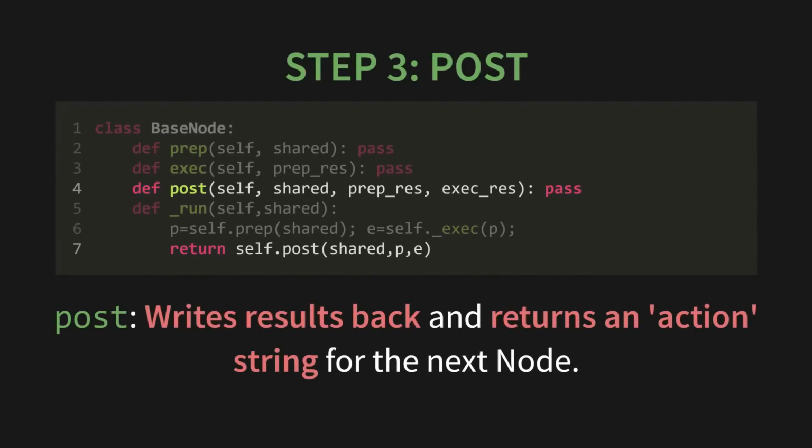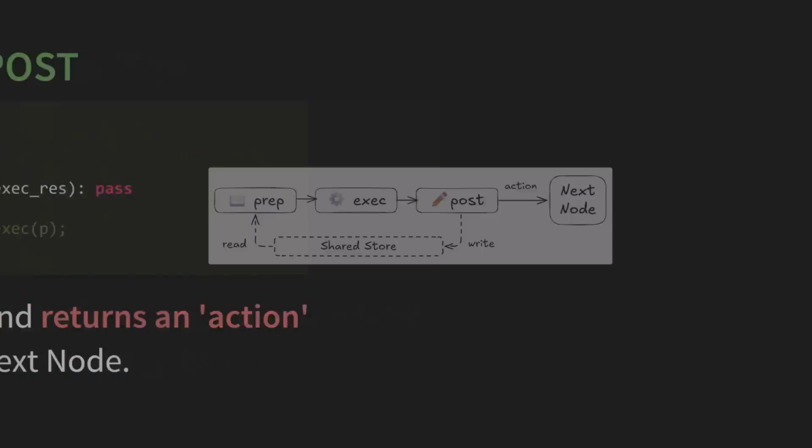Finally, there's post. This is the clean up and serve the dish phase. After exec is done, the post function takes that result and writes it back to the shared space for the next worker down the line. But it does one more crucial thing. It returns a simple string called an action. This is like a little status update, a note that says, "I'm done, everything was normal," or "something weird happened, take the error path." This little action string is what will guide our entire workflow later.